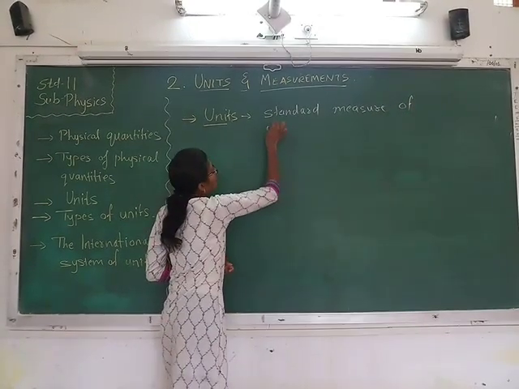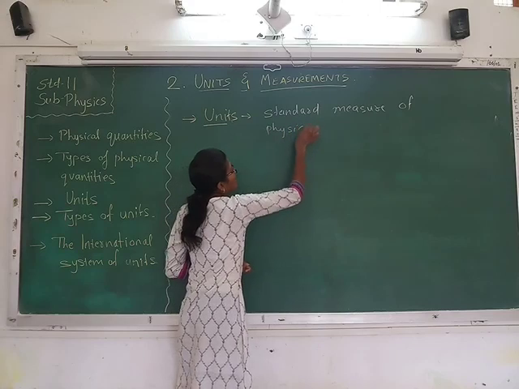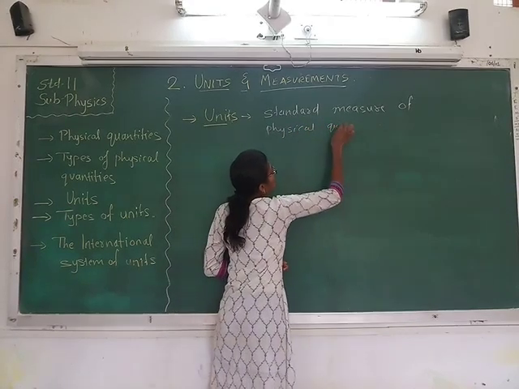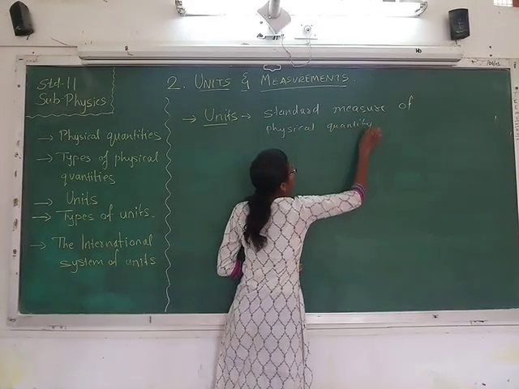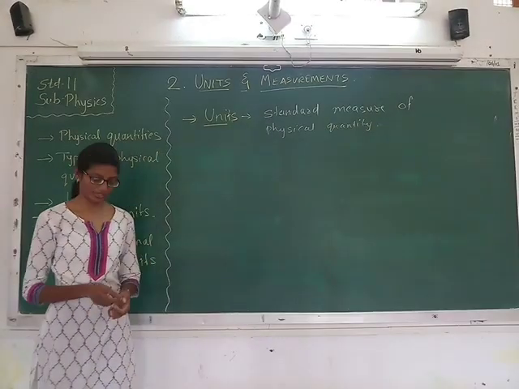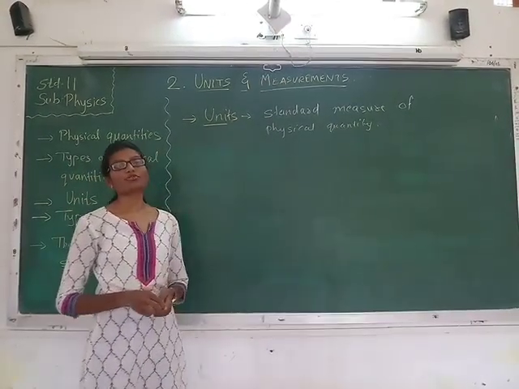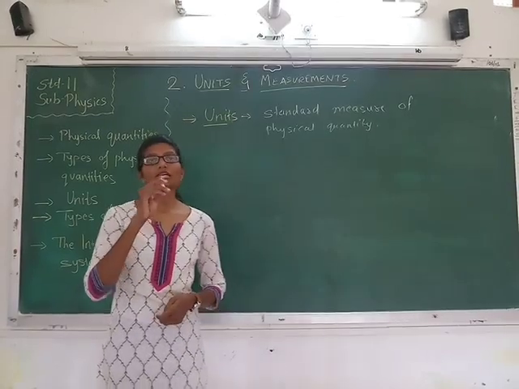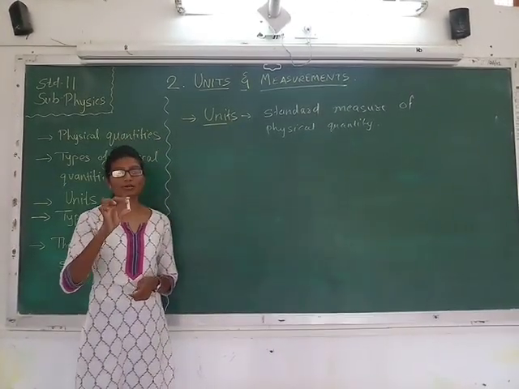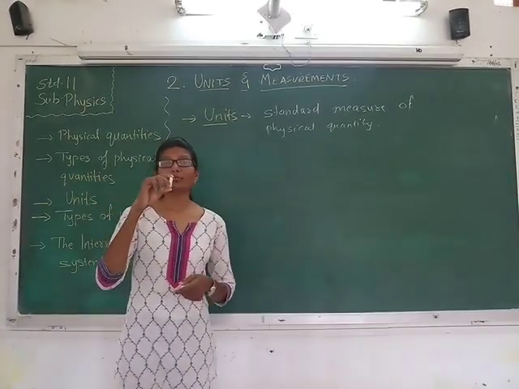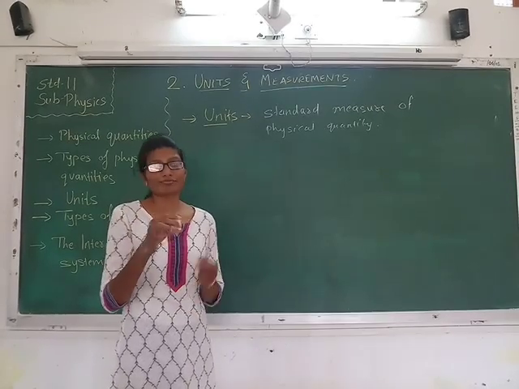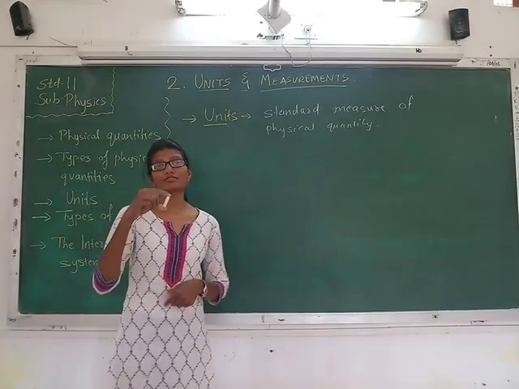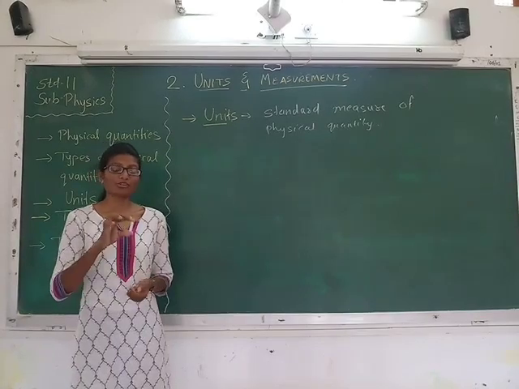Standard measure of any physical quantity is called a unit. See, as for example, I have already said that if I want to measure the length of this chalk, then how can I measure it? Because if I say the length of this chalk is 5, then what? But what is 5?